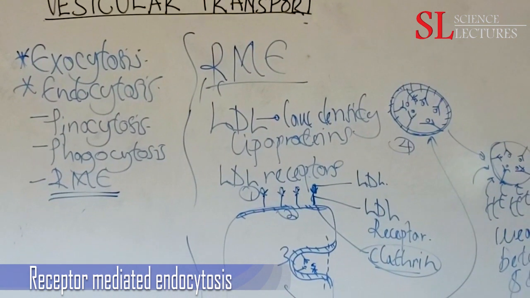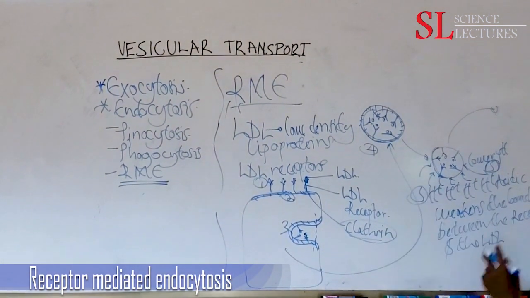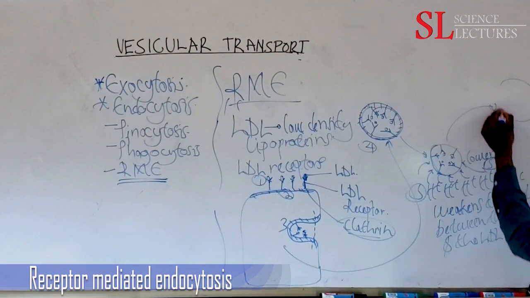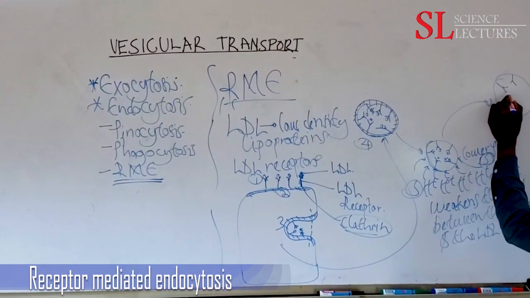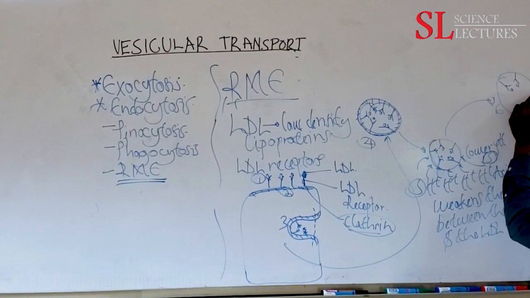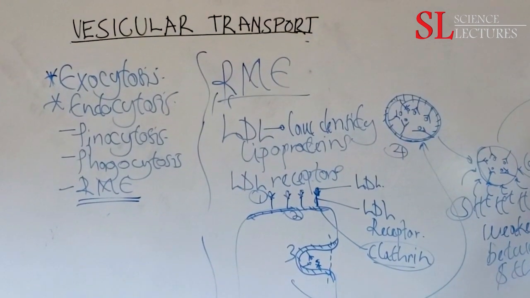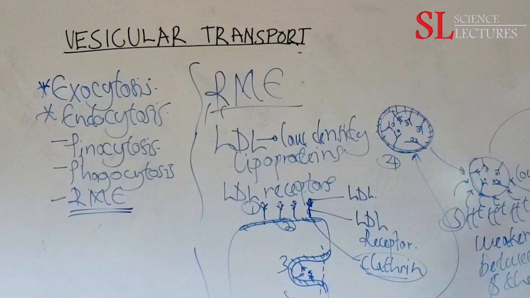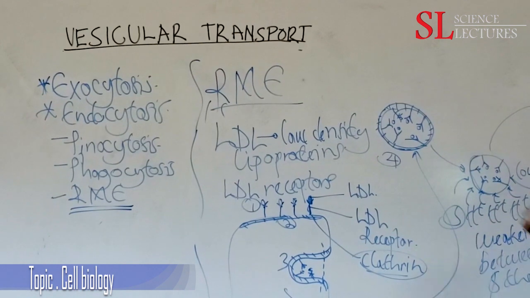That means inside there, this is what happens next now. So if that is 4, then this is 5. Let's assume this is 6. Now this is what we are having. In 5, we are having our receptors inside there. But now the bond with LDL is weakened. So we are having a separation like that in 6. And this is due to lowering the pH within the vesicle.